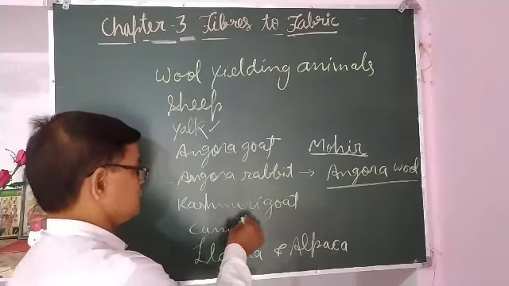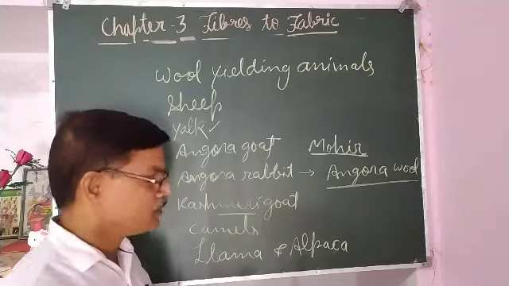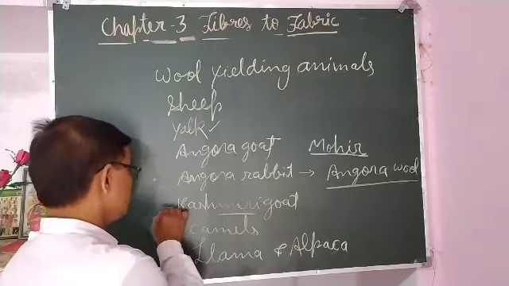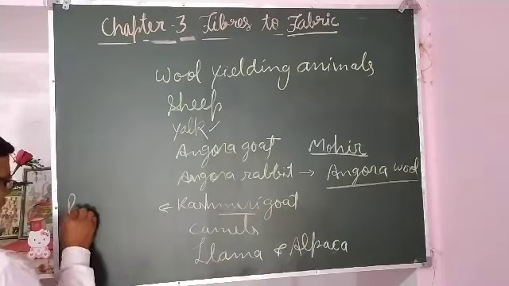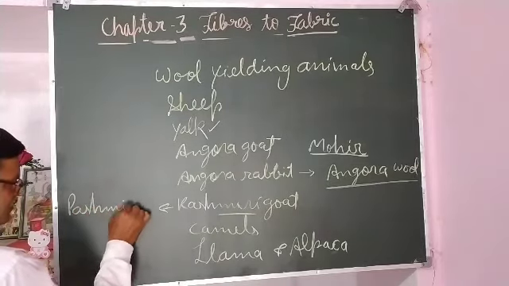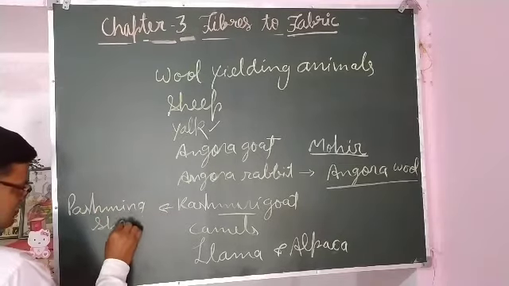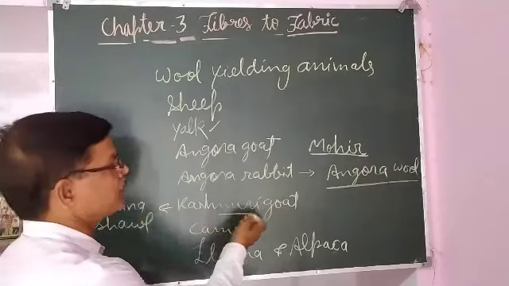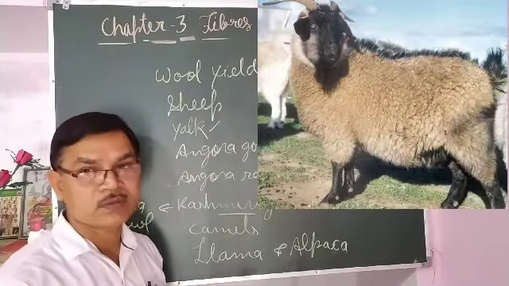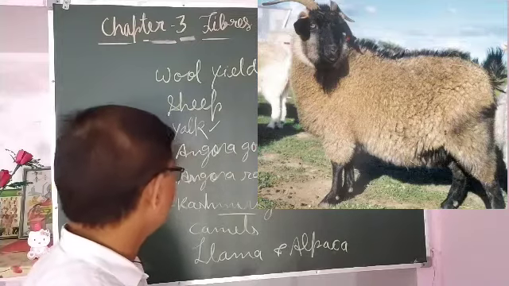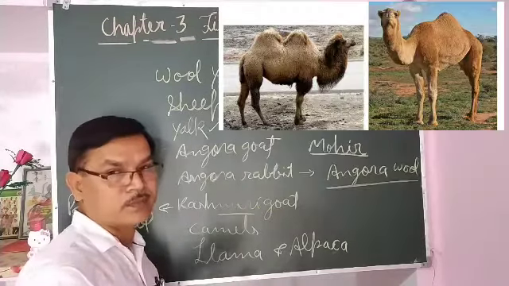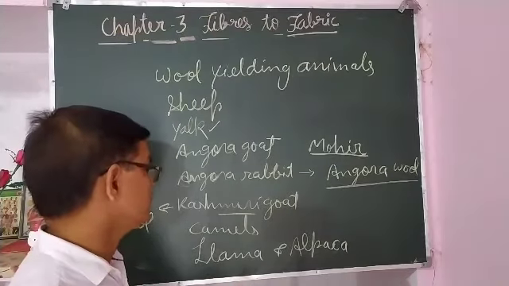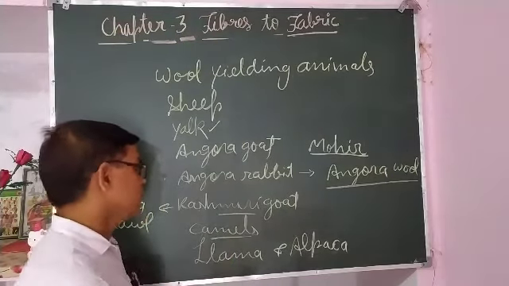The Pashmina shawl is made from the wool obtained from the Kashmiri goat, which is found in Jammu and Kashmir. Camels are also a source of wool. In some camels, thick fur is found, which is also used for making wool.